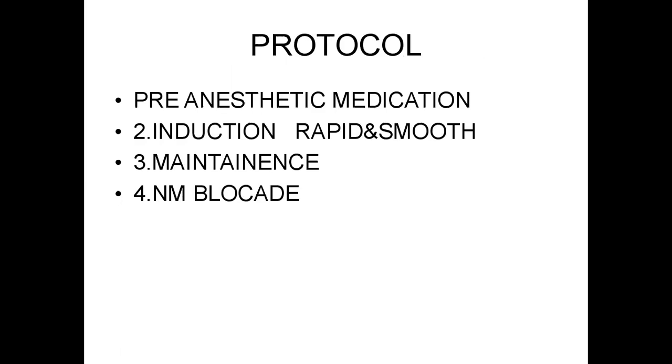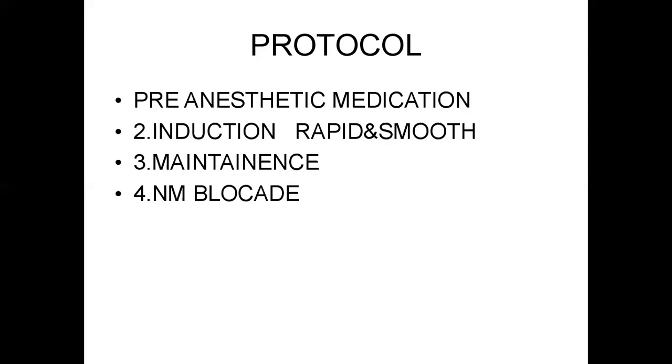What is the protocol? While giving anesthesia, some points need to be maintained in order. First one, pre-anesthetic medication. The patient has to take pre-anesthetic medication, then induction, which should be rapid and smooth. After that, maintenance.